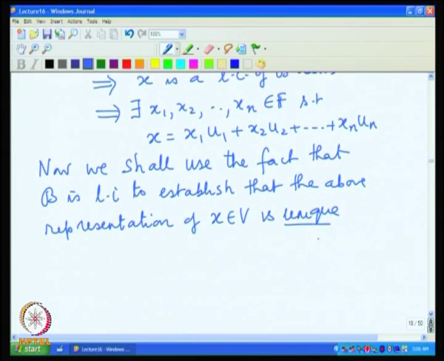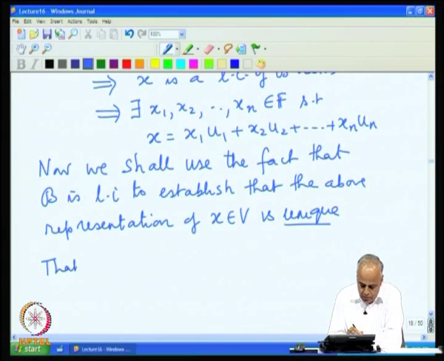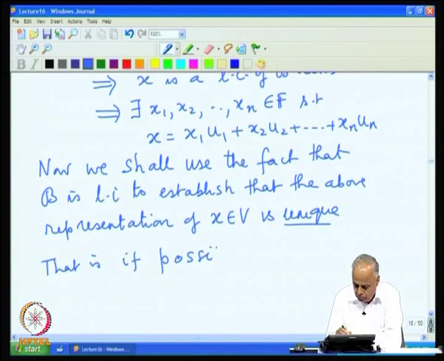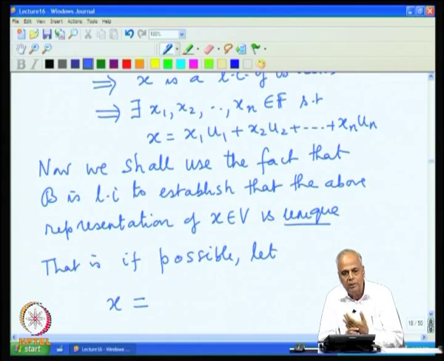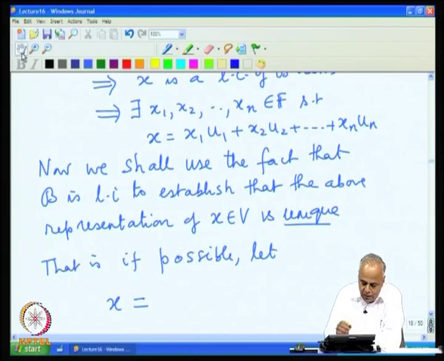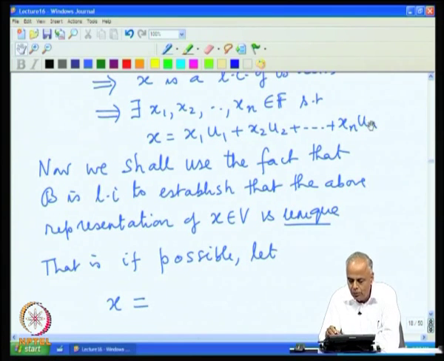What do we mean by that? That is, if possible, let x have another representation. What do we mean by another representation? In the representation we have this u 1, u 2, u n, but the basis is fixed, we can't change that.